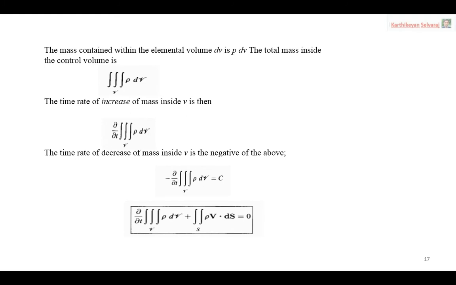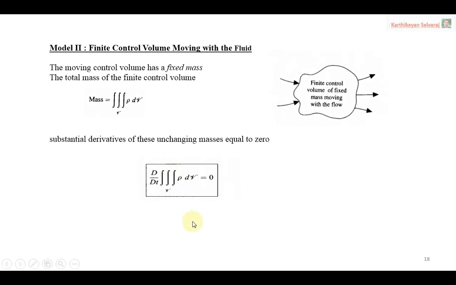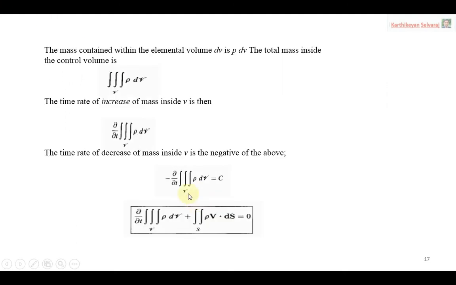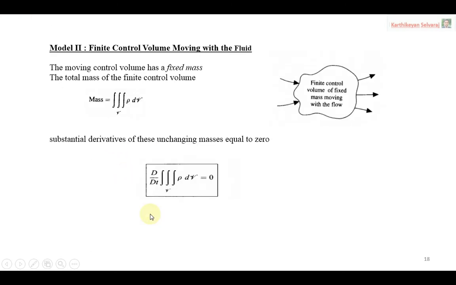So here, this is a small dou by dou t. This is dou by dou t, the previous case. Now here d by dt. How does the d by dt come? Because of the substantial derivative. Okay, so that is the difference between the previous case and this case. So the first model and second model continuity equations are over. Now we move on to the third model.